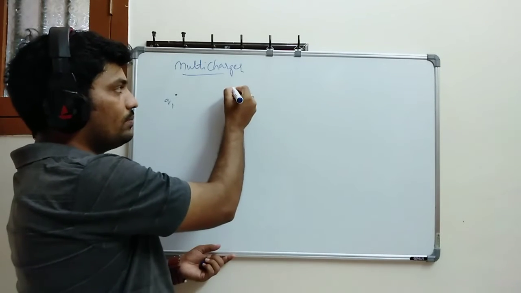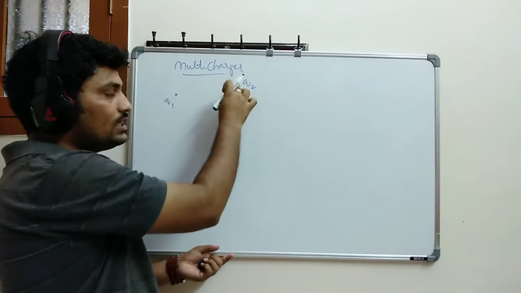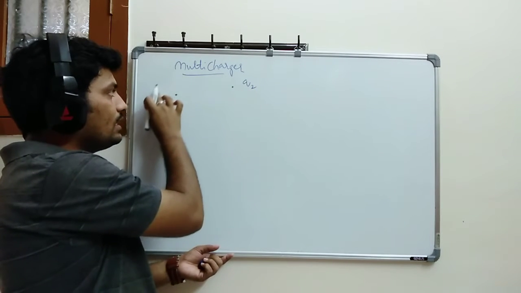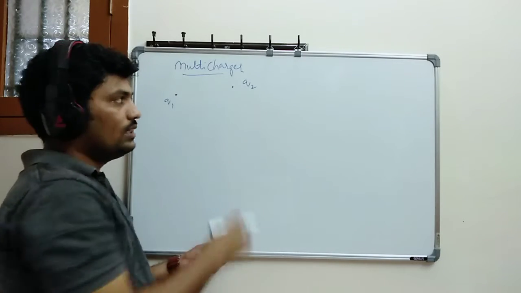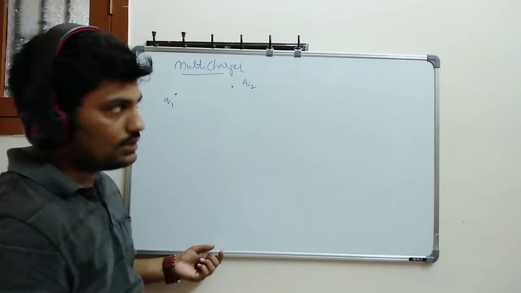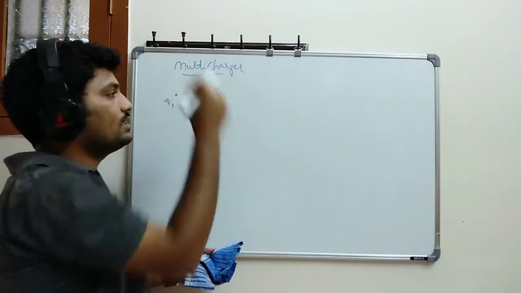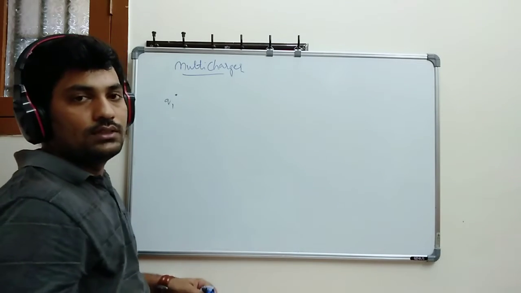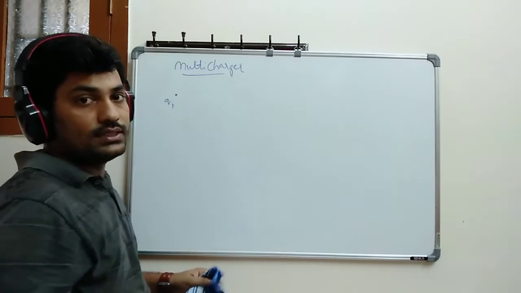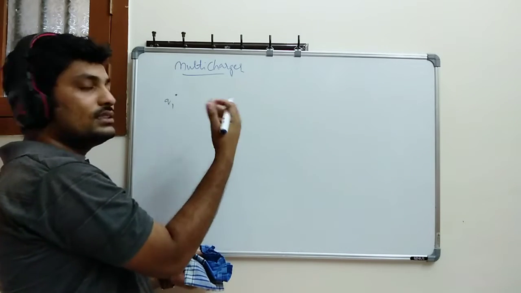right? So if I bring one more charge here, which you can write as Q2, now this particular thing will face an effect from this particular charge. When I brought the first charge, there was no charge available on this entire board. So whenever I am bringing one more charge here from infinity distance, definitely it will face some effect.